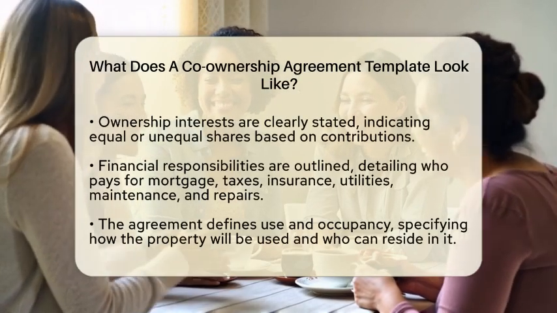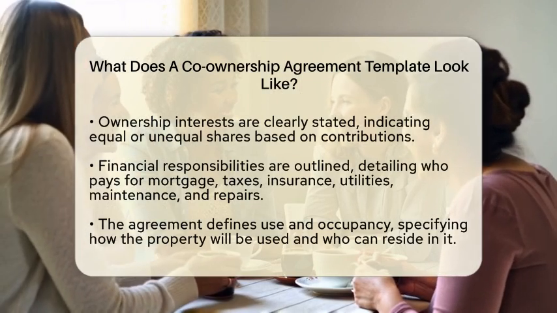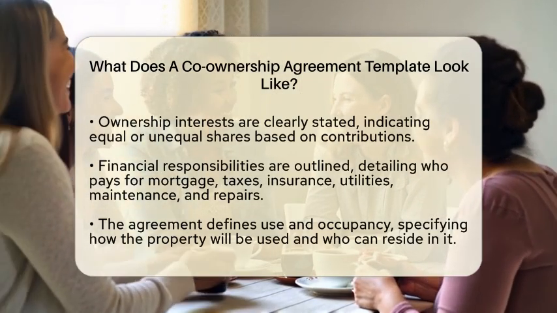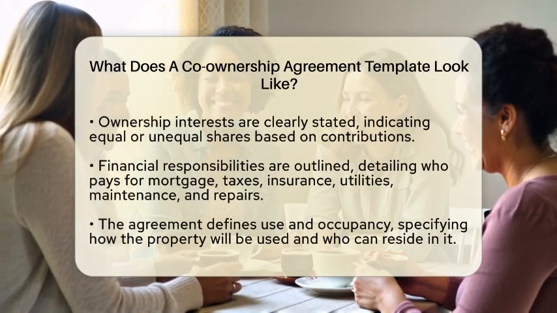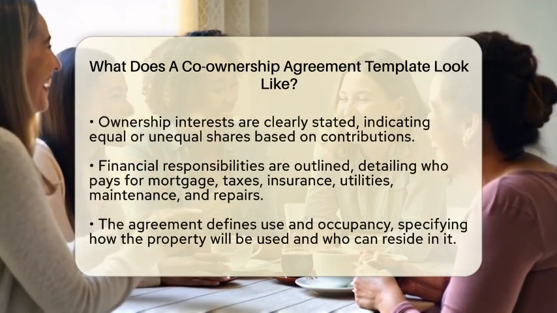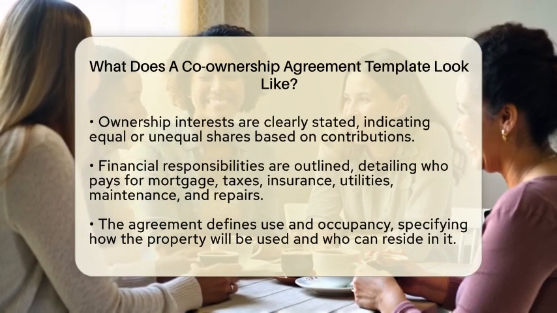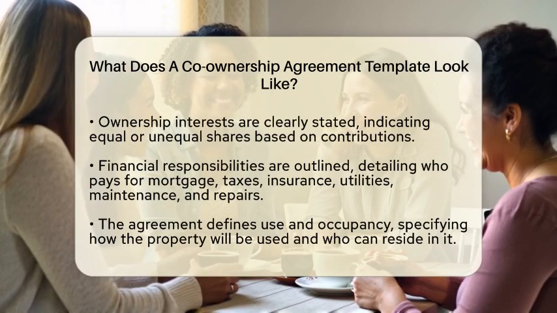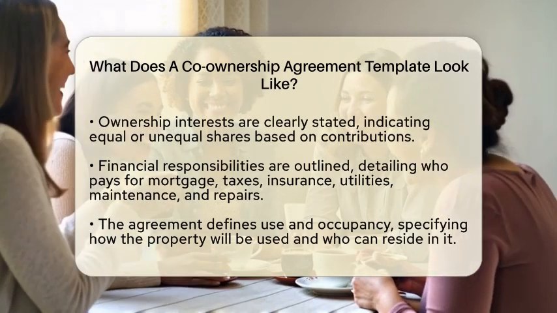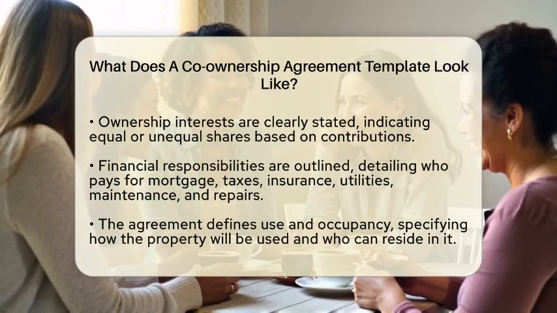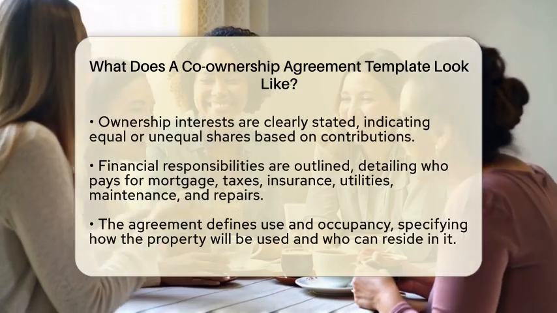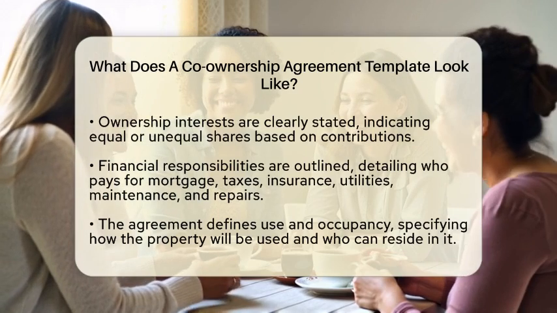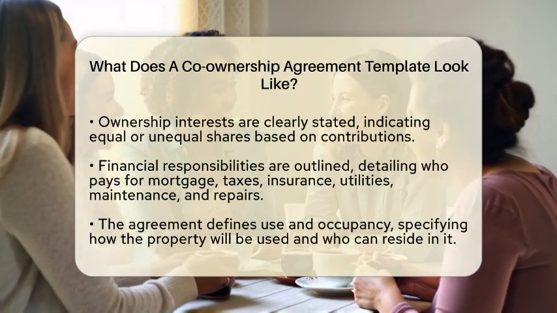Ownership interests are then specified. This part explains the percentage or type of ownership each party holds. It could be equal shares or unequal shares based on how much each person contributed to the purchase. Financial responsibilities are also a crucial part of the agreement. This section outlines who is responsible for mortgage payments, property taxes, insurance, utilities, maintenance, and repairs. It is important to clarify these obligations to avoid confusion later on.